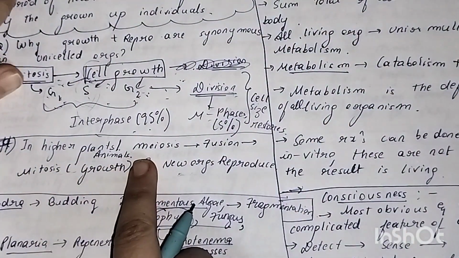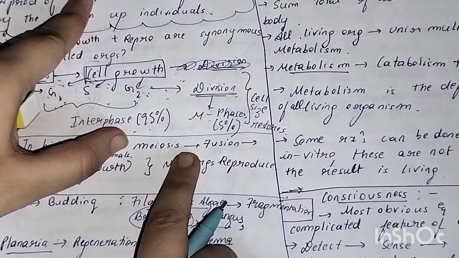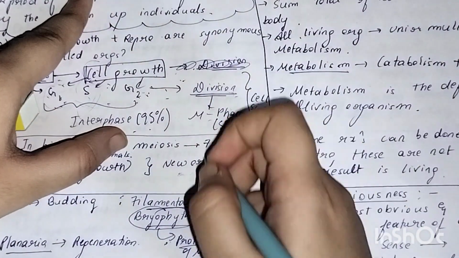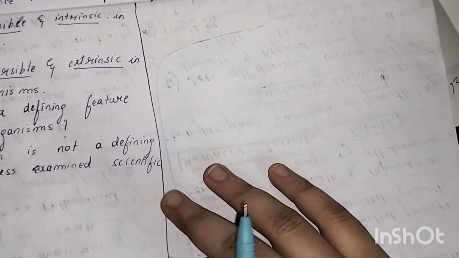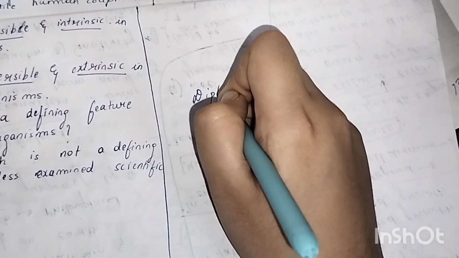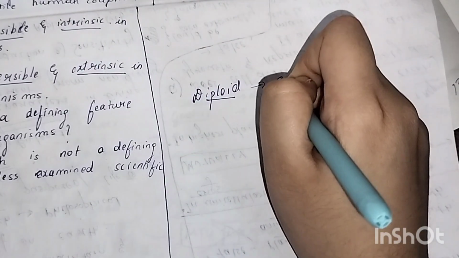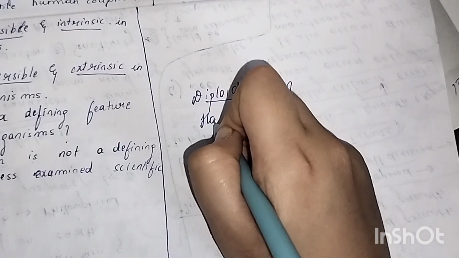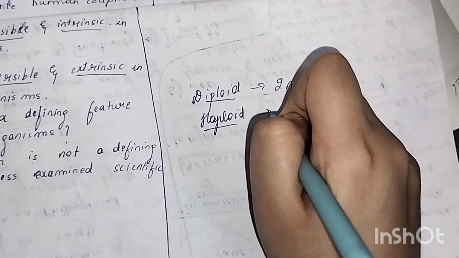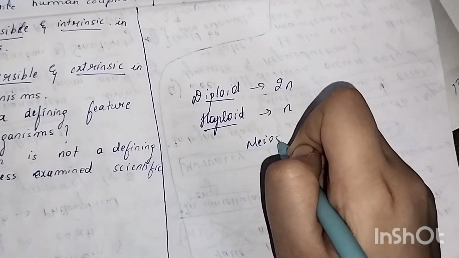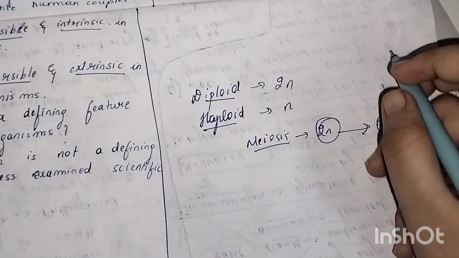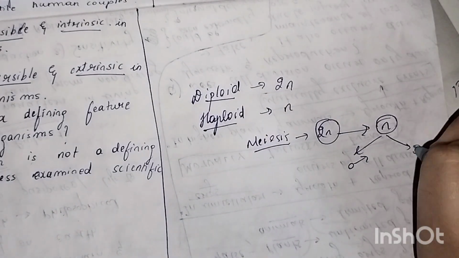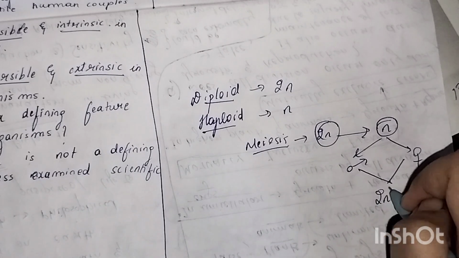Now in higher plants or animals we have meiosis. Now I hope you know what is diploid and haploid. I'll just explain here what is diploid and haploid. Diploid means 2n condition, while haploid means n condition. So in meiosis, what happens here is that n condition gametes come from the male and the female. These two then fuse to form the 2n condition.